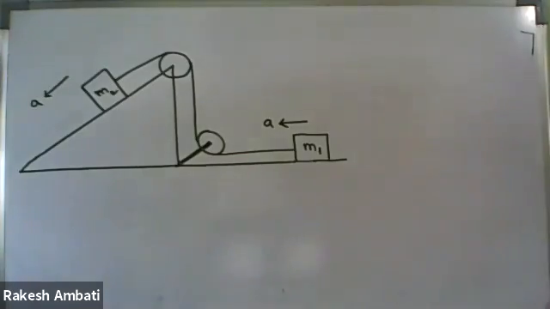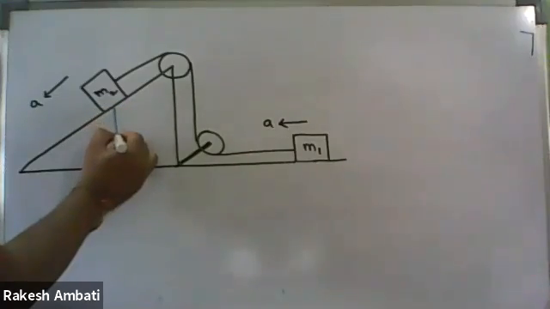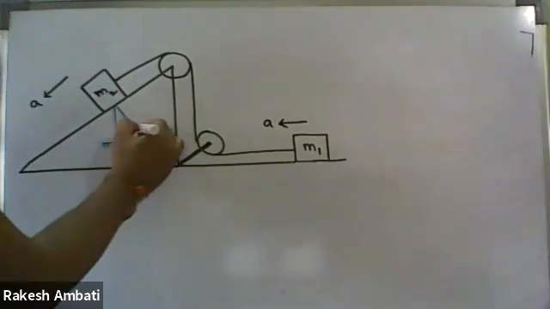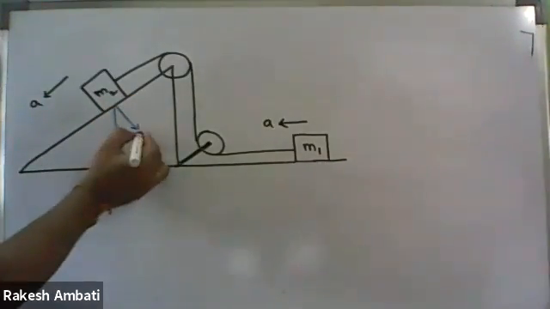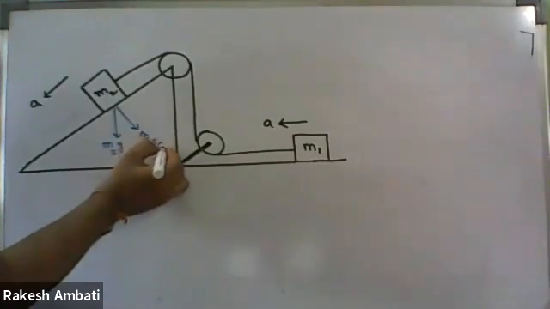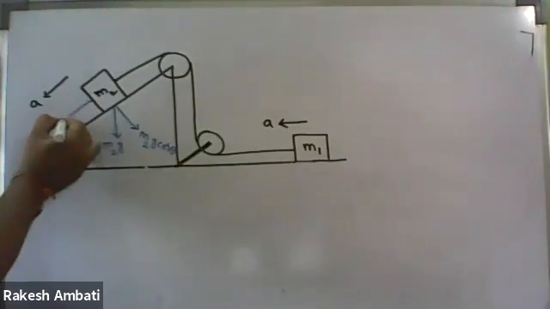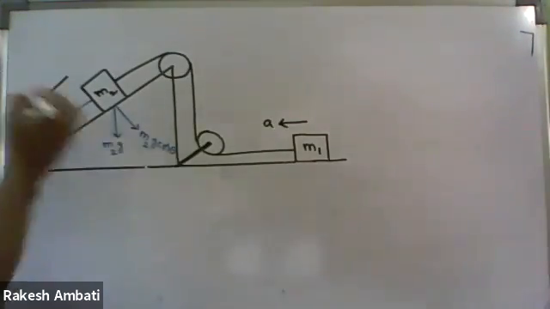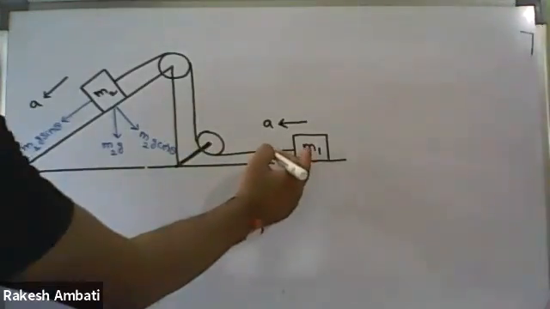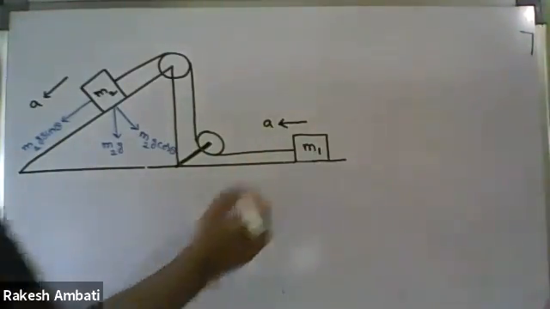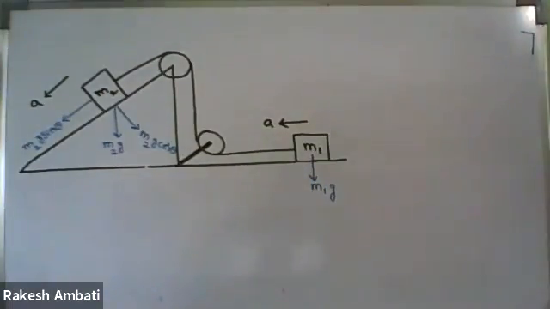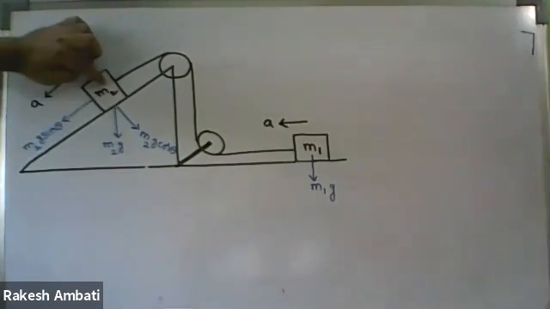Find the acceleration. To find the acceleration here, M2g is the weight, vertically downwards. Now this component is M2g cos theta and this one is M2g sin theta. Then in this case, what is the direction of the weight of M1? Downwards. Sir, can we apply a short trick? We are doing it.